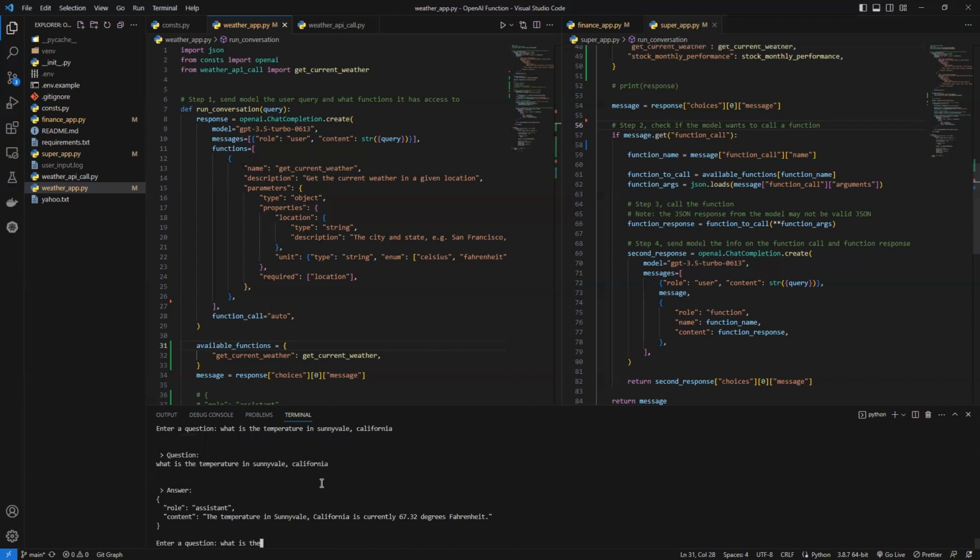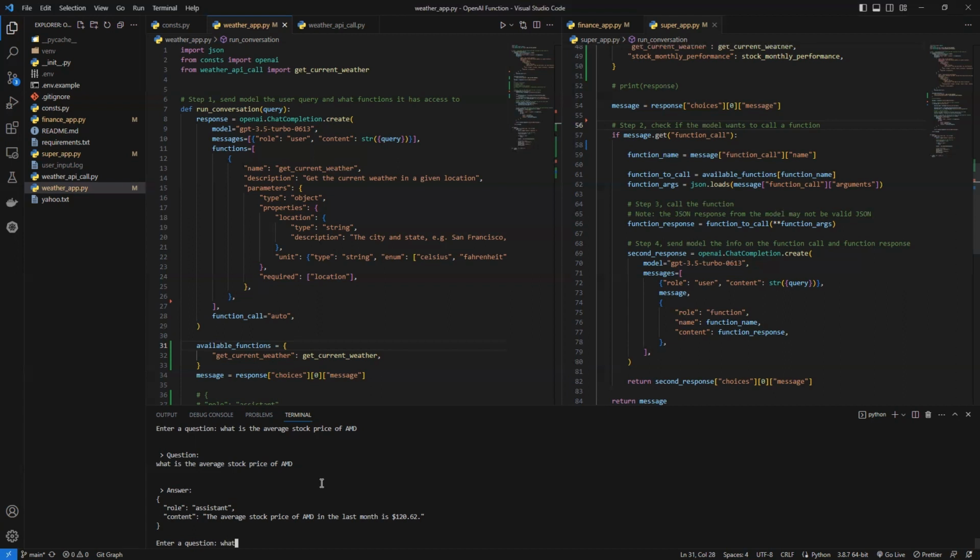So what is the stock price? Maybe ask for the average, make it more difficult. Price of AMD. Okay, now it gives us the average price for the last month, which is 120. So this is the month's data. ChatGPT helped us analyze the data and give us the average price.